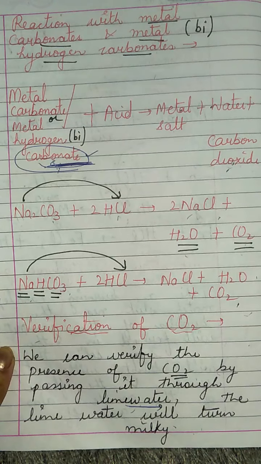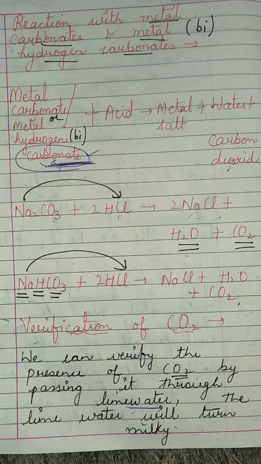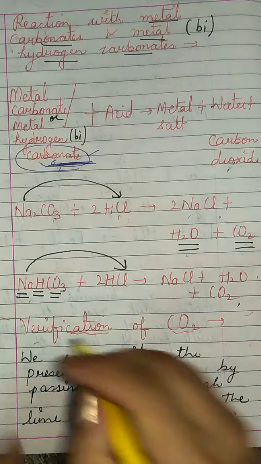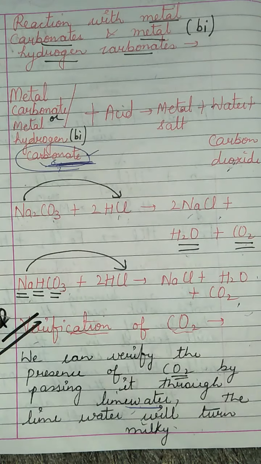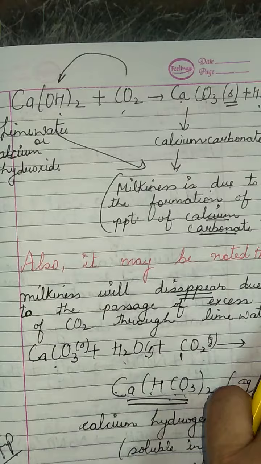Then, a very important question: how will we test this carbon dioxide? This is very, very important, beta. We are going to verify it by passing this gas through lime water. The formula for lime water is Ca(OH)2, that is calcium hydroxide. The lime water will turn milky.